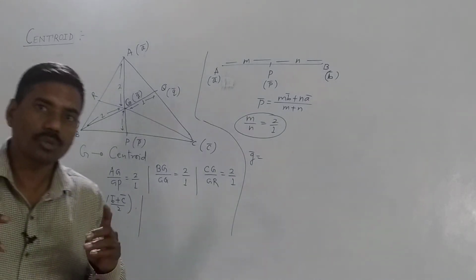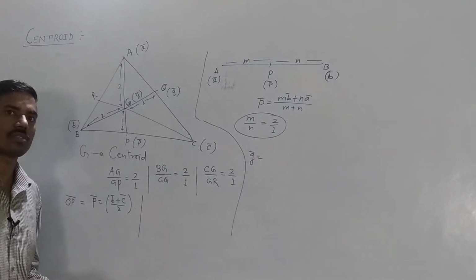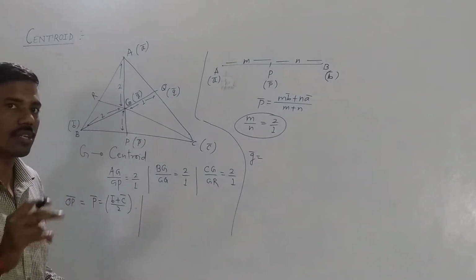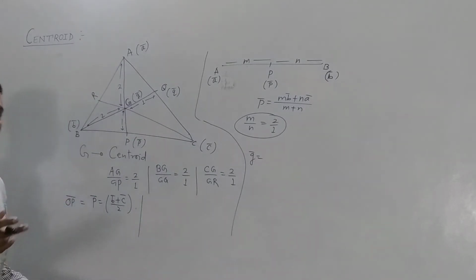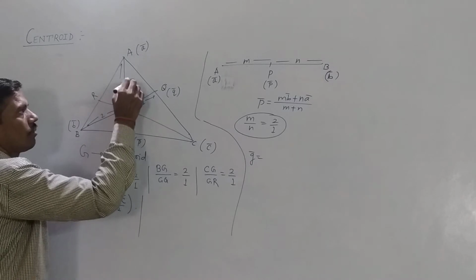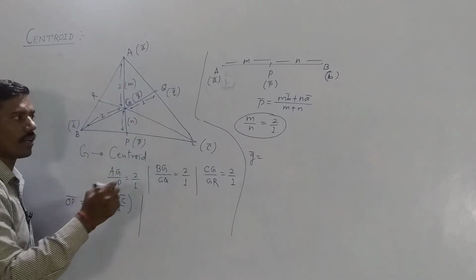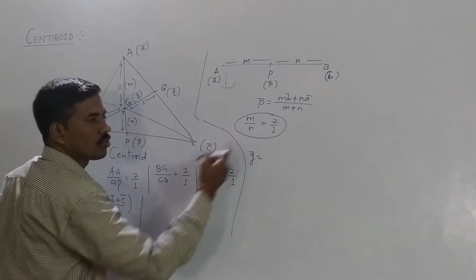Vector G is the position vector of point G. G is the point of intersection of the medians, and the centroid divides each and every median in the ratio of 2 is to 1. So let 2 be M and 1 be N, M is to N, 2 is to 1.